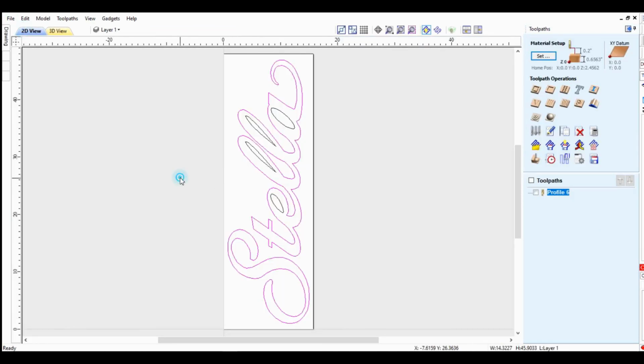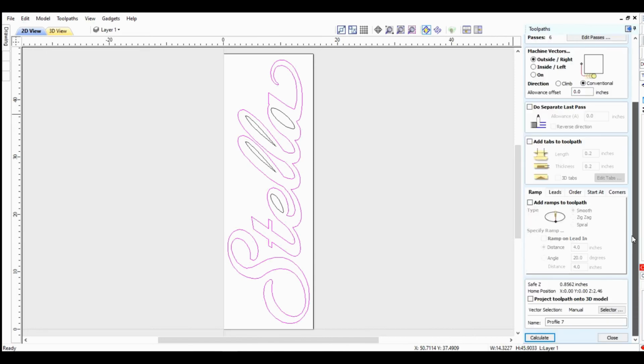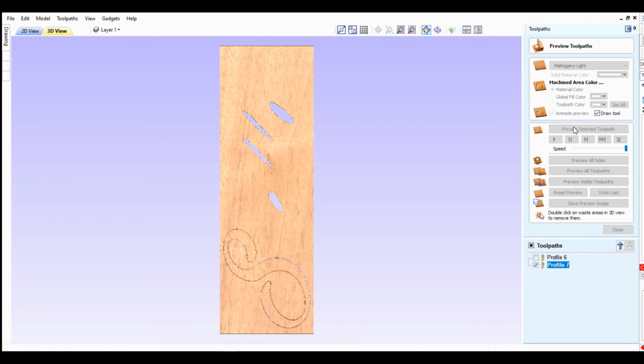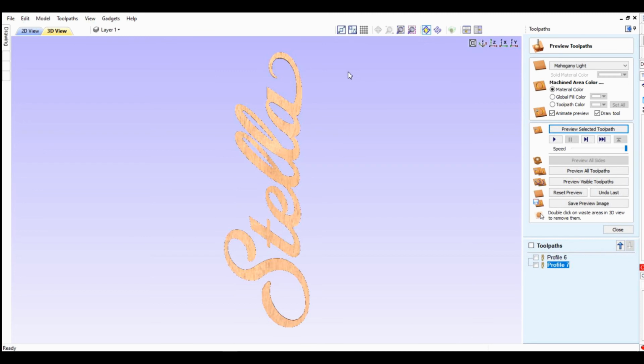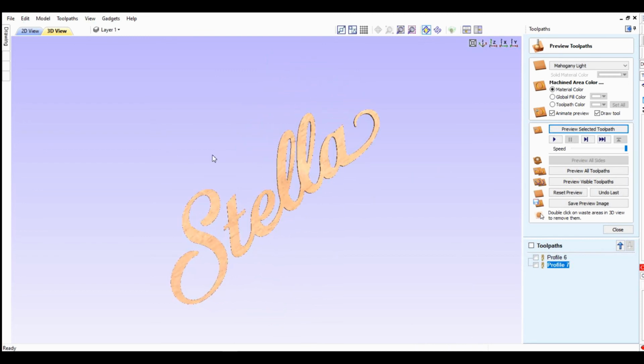Go back into, okay, I got the outside selected. Profile, I'm going to set this right to Z. So you put in Z equals, and we'll bring it over. Make sure it's outside cut. And we'll click calculate. See what it does. Let me preview that selection. There you go. Let me double click the outside. That should all go away. And there's our basic output of our sign, a simulation of it.